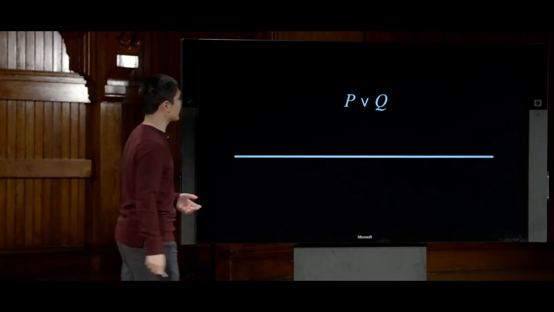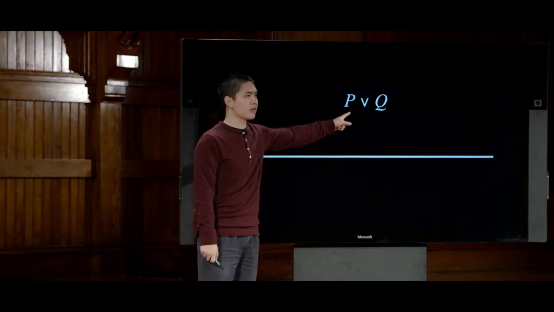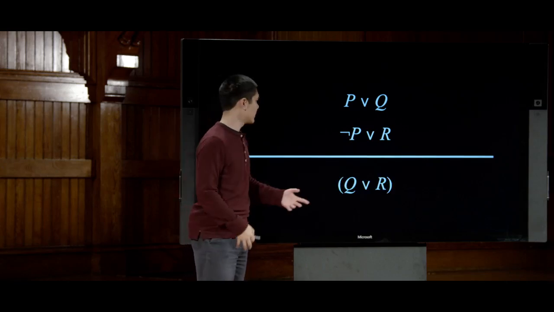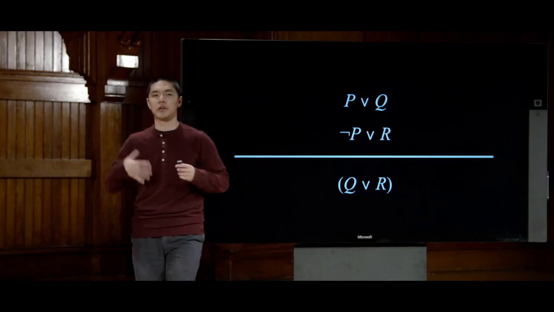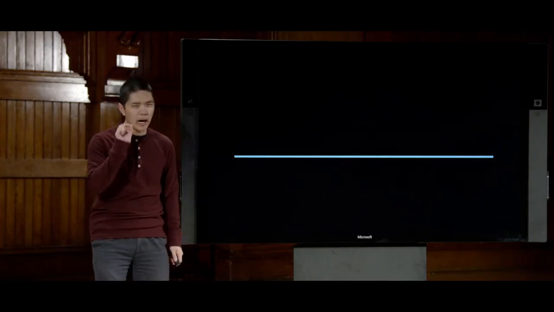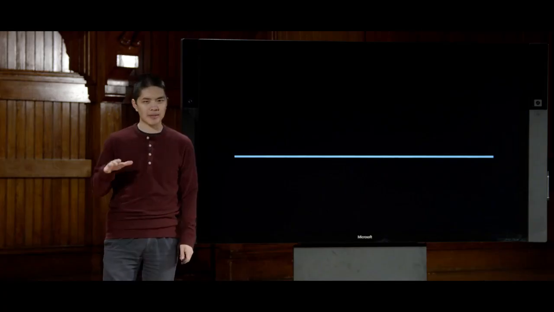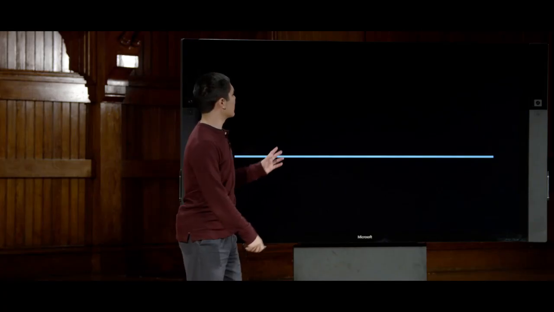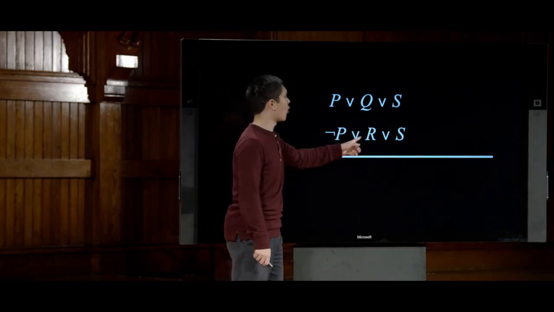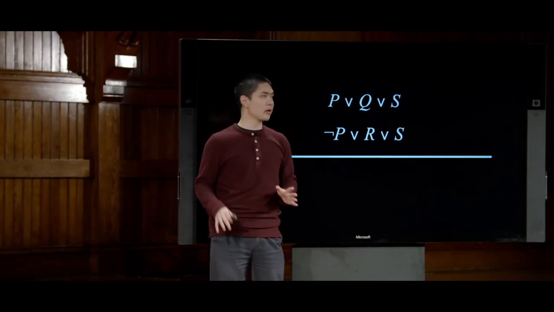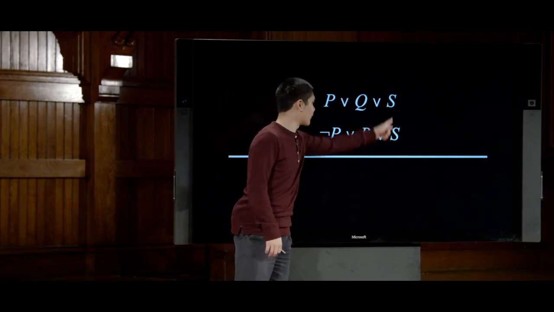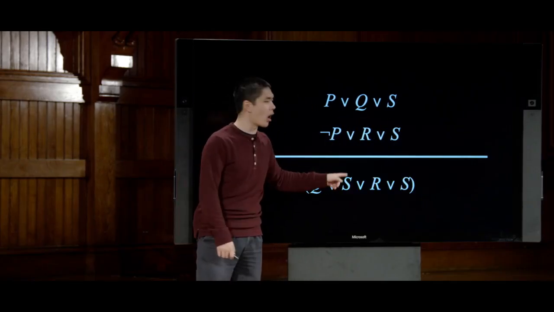And it's based on the same idea, that if I have P or Q, this clause, and I have not P or R, that I can resolve these two clauses together to get Q or R as the resulting clause, a new piece of information that I didn't have before. Now, a couple of key points that are worth noting about this before we talk about the actual algorithm. One thing is that let's imagine we have P or Q or S, and I also have not P or R or S. The resolution rule says that because this P conflicts with this not P, we would resolve to put everything else together to get Q or S or R or S.